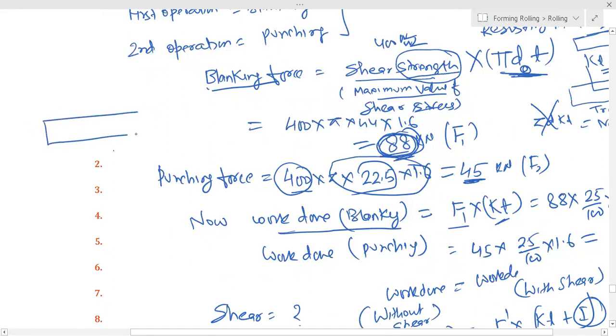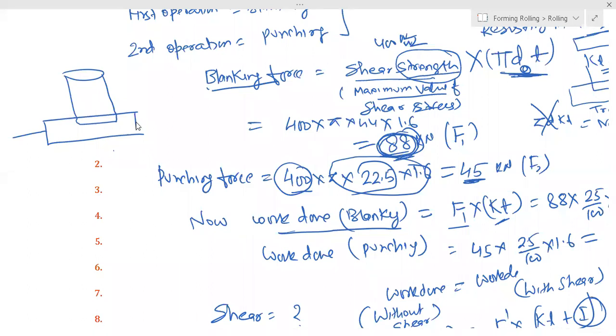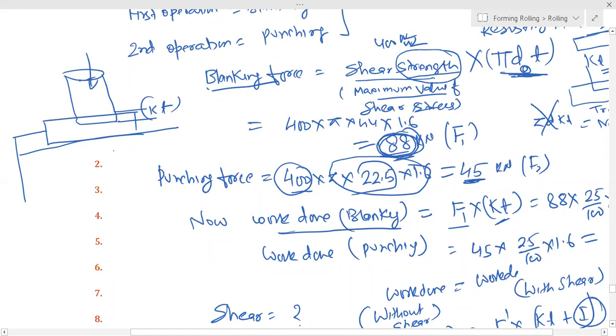We have already discussed that this is your punch, and this is your punch table, that is, K T, the punch travel. So force into distance is your work done, that is force into K T. Then the work done for punching is similar; the only difference here is the force.